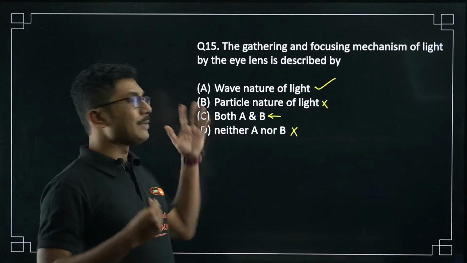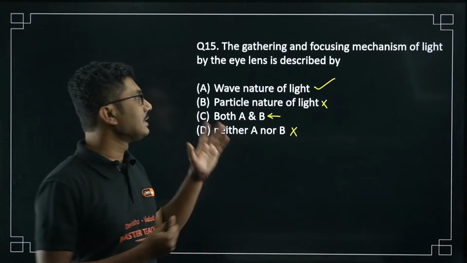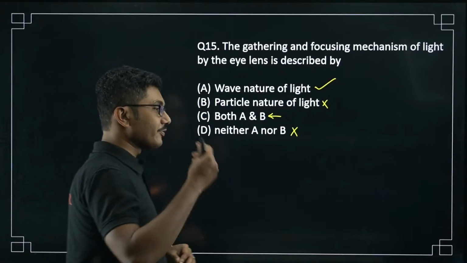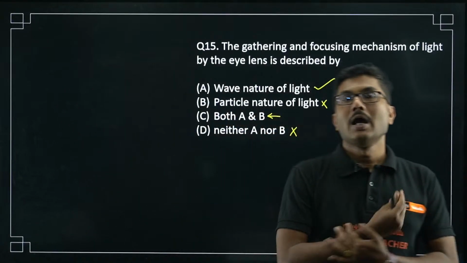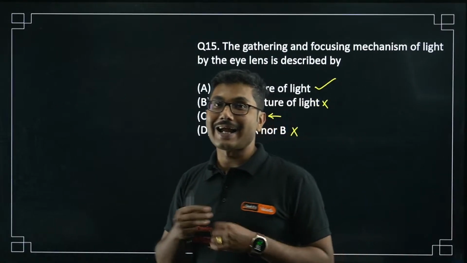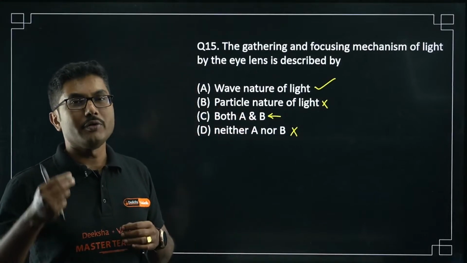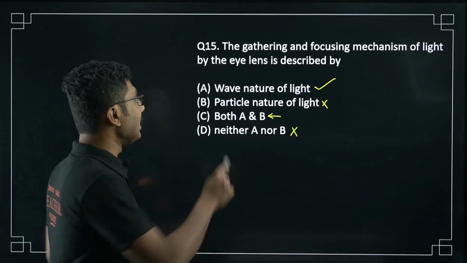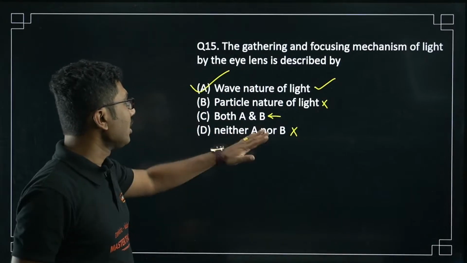Now maybe it is possible that particle nature of light is in exhibition, but particle nature of light is exhibited only when the light is interacting with an equal amount of matter. Here it is only wave nature of light in exhibition, not particle nature of light.